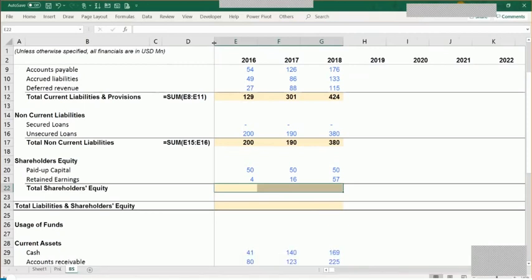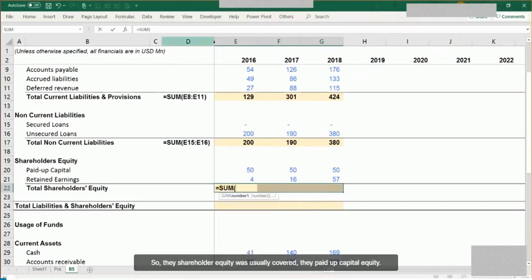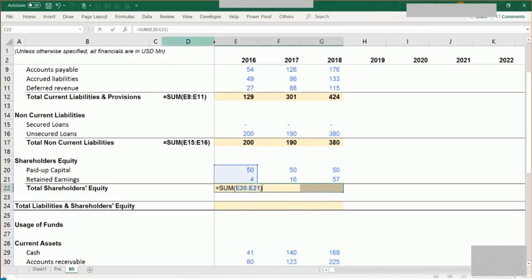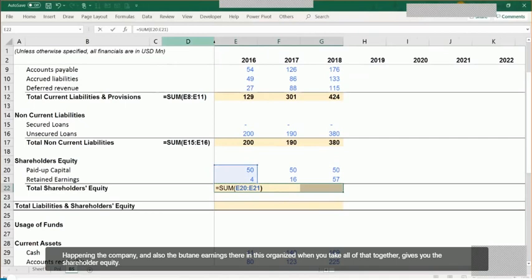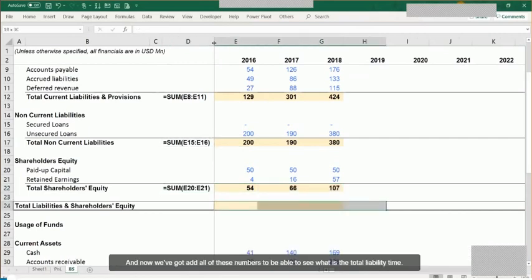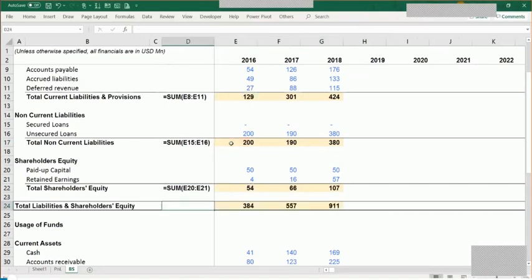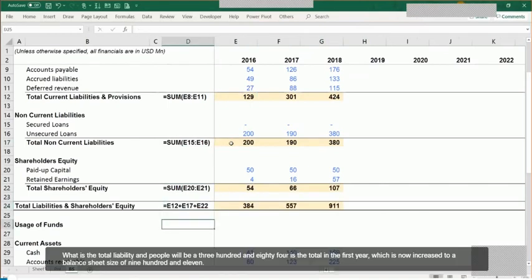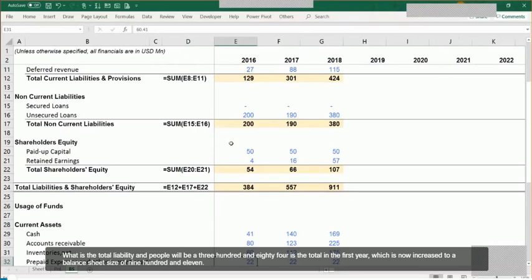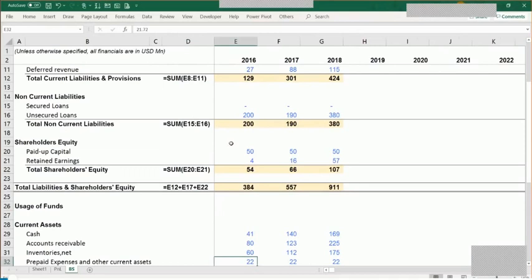That's it. So the shareholder equity would usually cover the paid up capital, the equity infusion which has happened in the company, and also the retained earnings which are there in this organization. When you take all of that together, it gives you the shareholder equity. Now we could add all of these numbers to see what is the total liabilities and equity component. So we had 384 as a total in the first year, which has now increased to a balance sheet size of $911 million. So that's on the liabilities part.